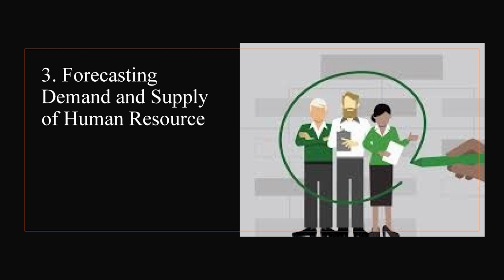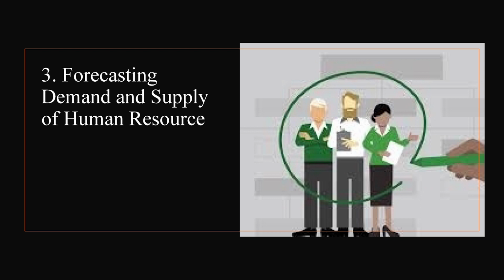So we need to understand what demand forecasting is and what supply forecasting is. Demand forecasting is the process of determining future needs for human resource in terms of quantity and quality. It is done to meet future personnel requirements of the organization to achieve the desired level of output.